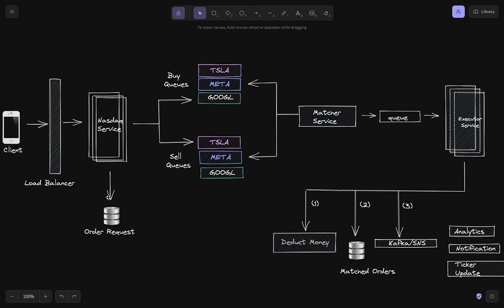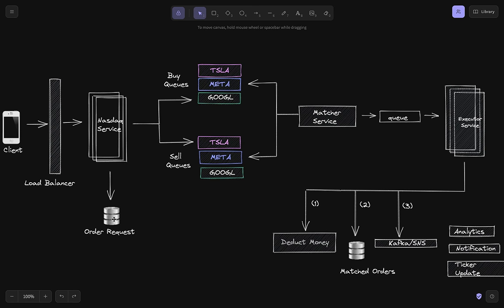Since those status-seeking requests would be majorly on order ID, we might want to partition this database on order ID. It's also the primary key of the database. So that's very critical to discuss about this database. All the buy and sell requests are written into this DB, and all the status requests are the read requests from this database.